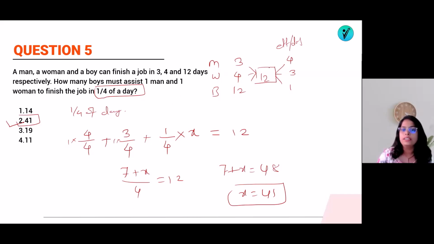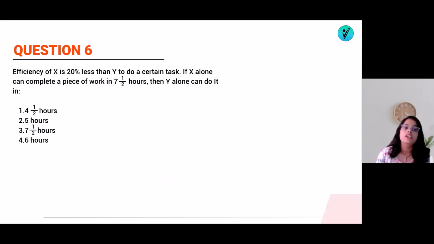That's okay. It was simple. First find out the efficiency per day. So efficiency per 1/4 of a day will be 4 by 4, 3 by 4, 1 by 4. One man is working, one woman is working and X boys are working. So the value of X will be 41. Okay. Now let's jump on to question number 6 here. Efficiency of X is 20% less than Y to do a certain task.